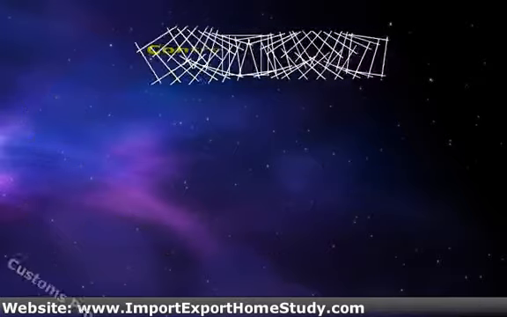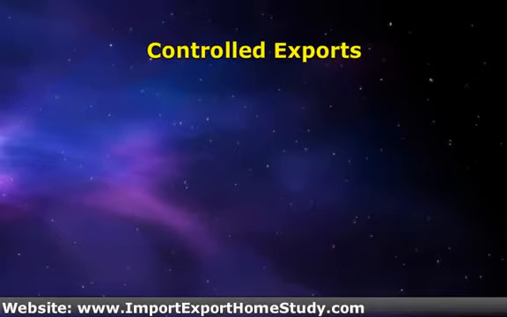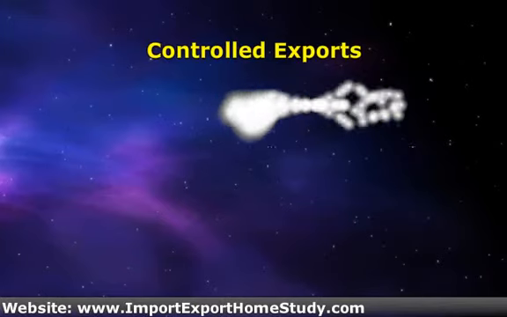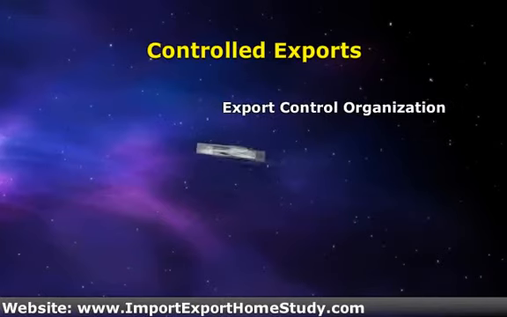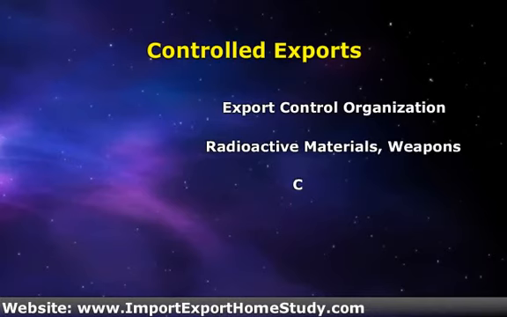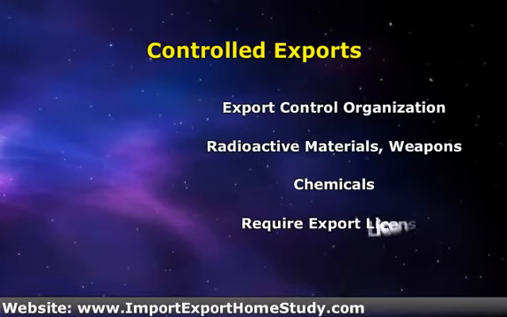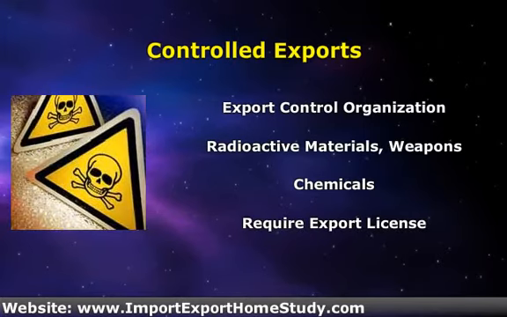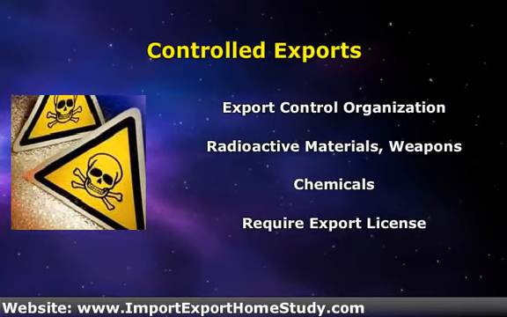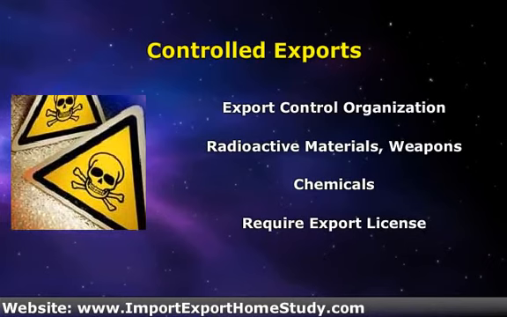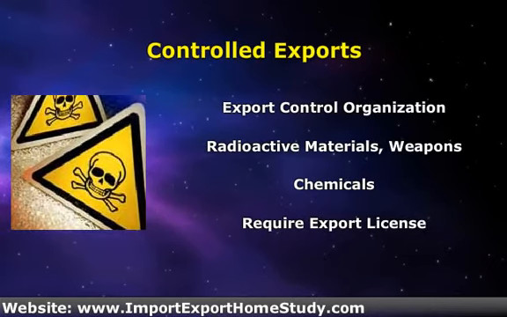Controlled exports. Certain kinds of goods are controlled by the Export Control Organization. The export procedures for goods like radioactive materials, weapons, and torture materials, as well as dual-use items like certain chemicals, include obtaining an export license. Other types of products may require an export license if they are being shipped to certain destinations, including countries under UN or EU embargo, war zones, countries with unstable governments, and others. Not following licensing export procedures is a criminal offense.